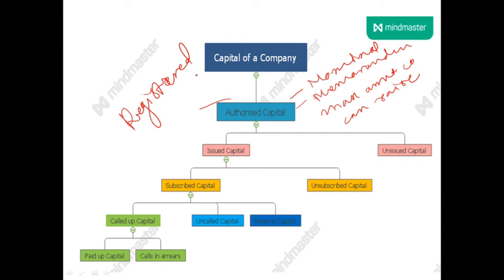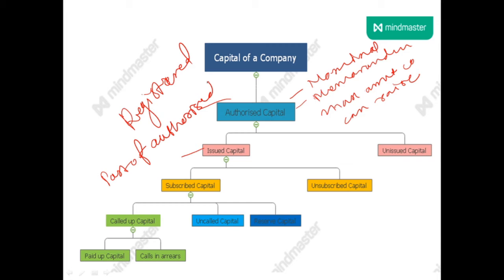Now what is issued capital? Issued capital is that part of authorized capital which is offered to the public for subscription. What is issued capital? Issued capital is part of authorized capital. Issued capital is a part of what?